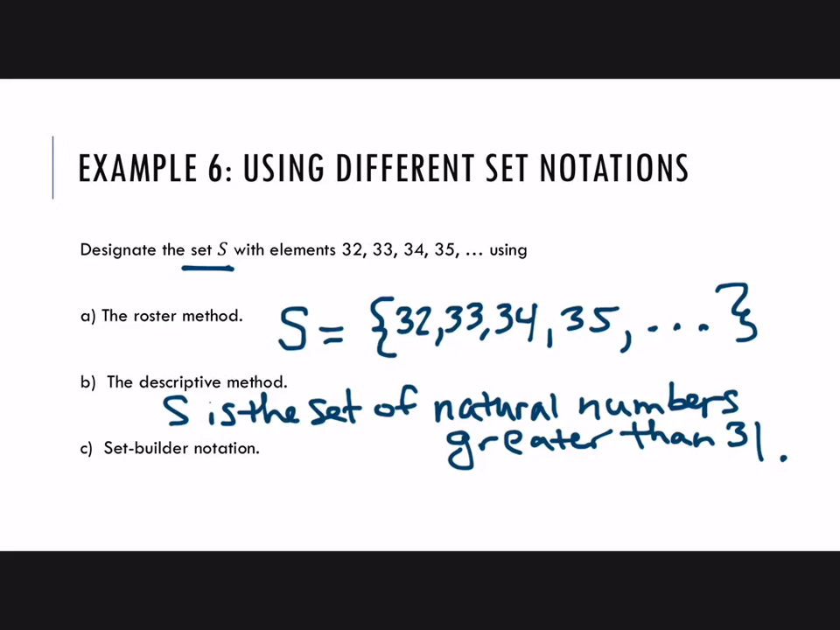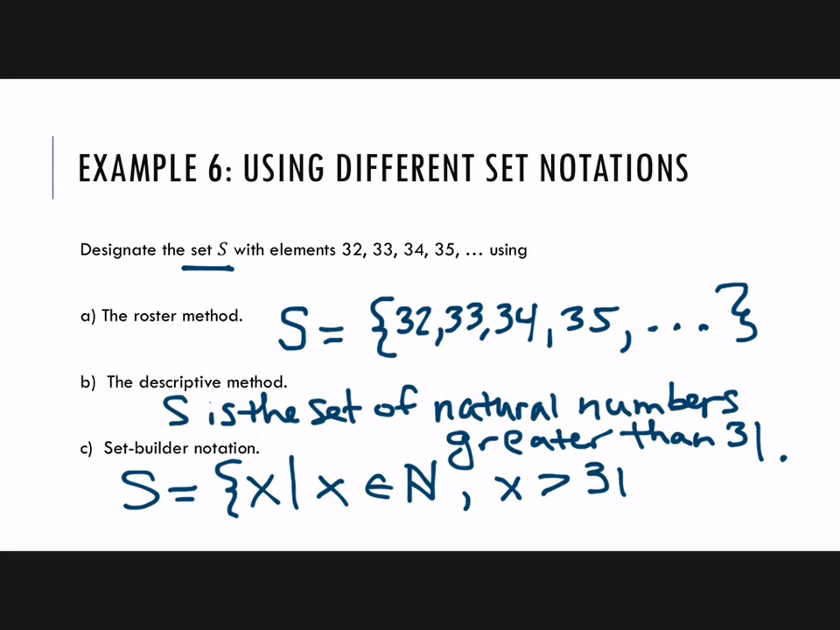Okay, and finally, set builder notation. S is the set of all x, such that, it always starts the same, x is, well, we already know it's a natural number, and we said that it's greater than 31. X is greater than 31.